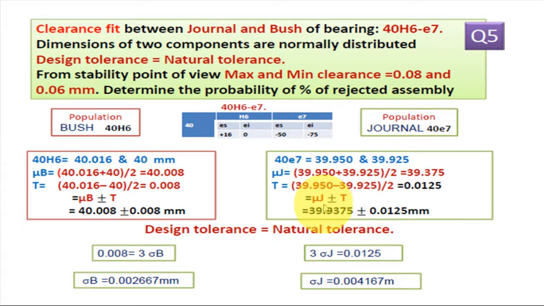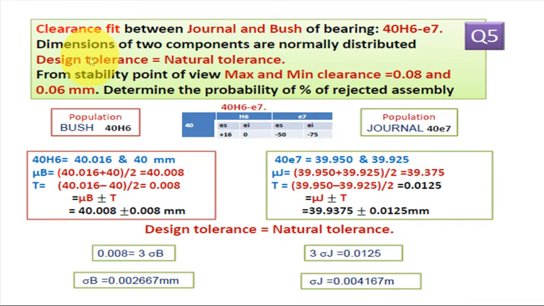So for the journal, we write the mean value 39.9375 plus or minus 0.0125.